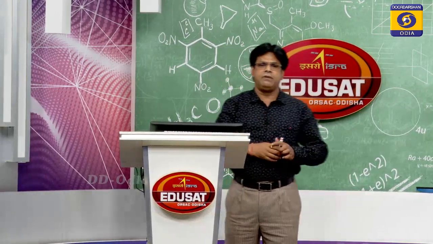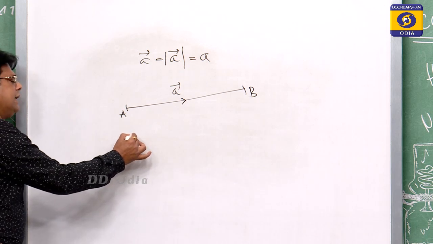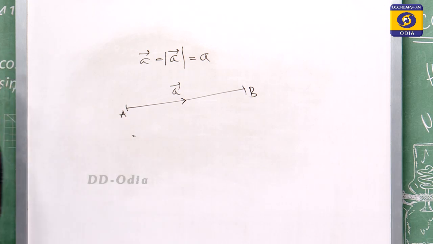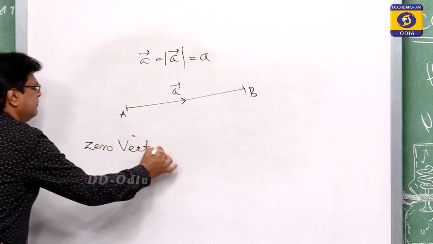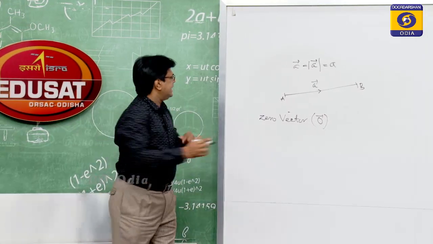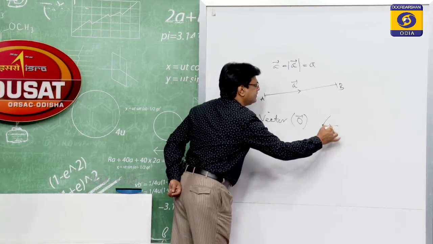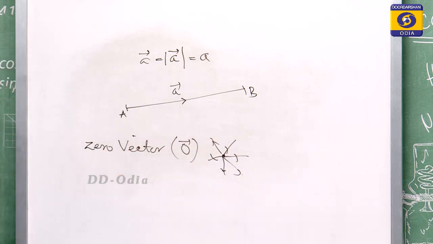Then we take the different types of vectors. First is the zero vector or null vector. A vector whose initial and terminal points are coincident is called a zero vector. Suppose a vector starts from this place and comes back to the same place. The initial point and the final point are the same, so it is called a zero vector. A zero vector has infinite direction, and it is also parallel to any vector.